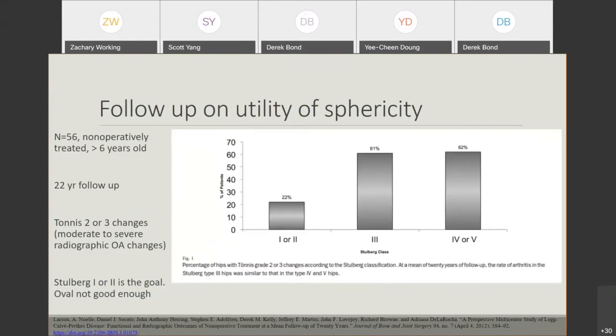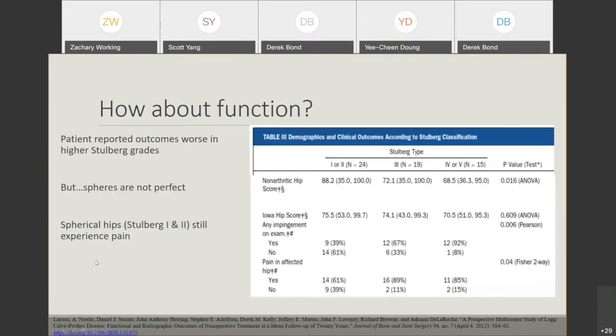This is another study that had a 22-year follow-up for non-operatively treated Perthes disease. We can see that the Stulberg 3s, 4s, and 5s have 61 to 62% rates of radiographic changes, Tönnis grade 2 or grade 3 at 22-year follow-up. And the Stulberg type 1s and 2s have much, much lower rates of radiographic changes of osteoarthritis. So it seems like the more spherical the hip is, the better these patients ultimately do as adults without the need for total hip arthroplasty.